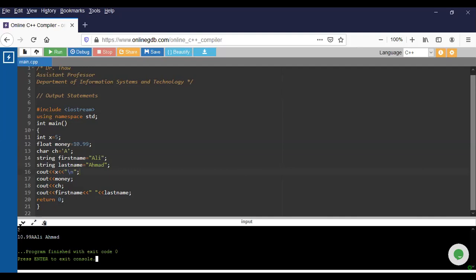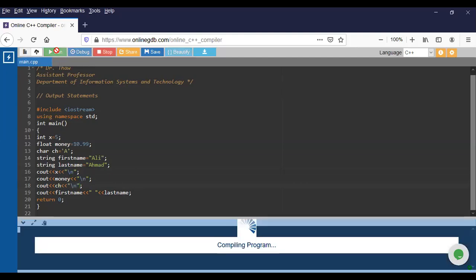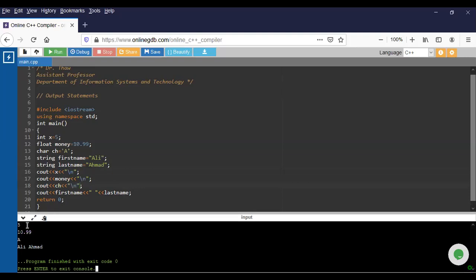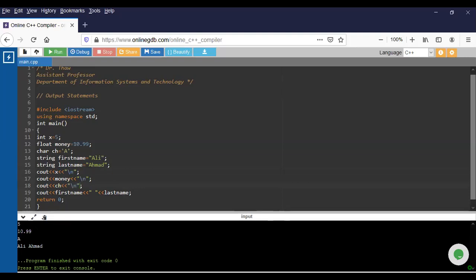See, after the 5, other things go down because I put the new line here. So just copy it for the other things. Copy. We want this answer also to go down to another line, and this answer also to go down to another line. The last one you don't have to put anymore because you don't have to go down after it. So these 3 things you should put. When you run it here, see, the answers will be 1 by 1 already. After 5 is X, then go down 10.99 and A and Ali Ahmad.